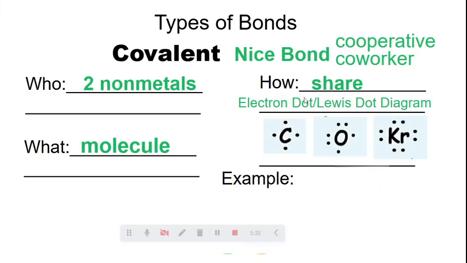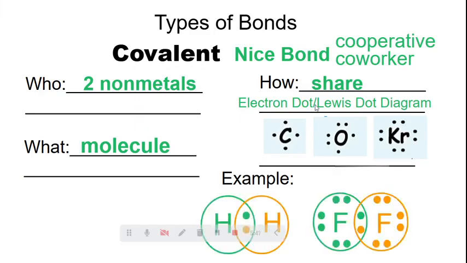All right. So that's kind of what Lewis dot or electron dot diagrams are. You might hear those words different ways, but it's the same thing. So now we're going to show you how this actually bonds, okay? So remember, hydrogen is in group 1, all right? So because it's in group 1, it's going to have 1 electron. So these two are going to combine, and they're going to have a full ring now, okay? They have 2. Remember, you can have a full ring at 2 or 8.